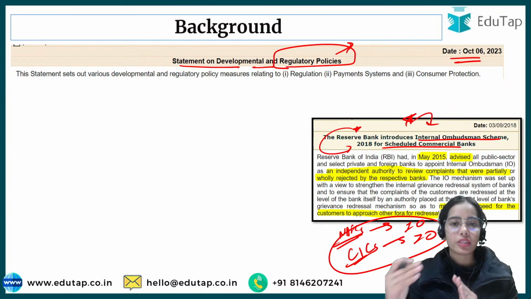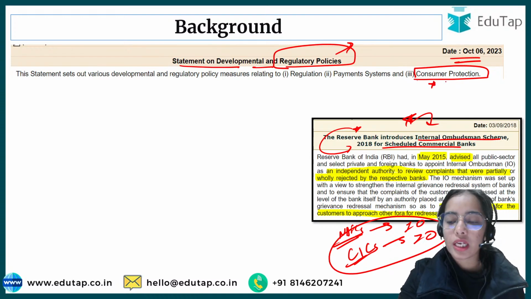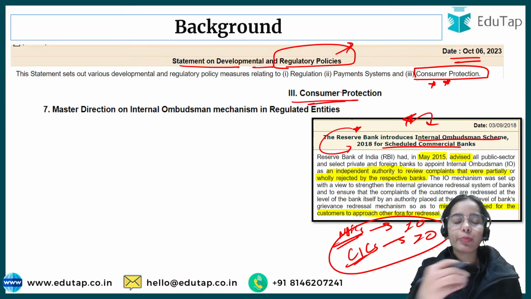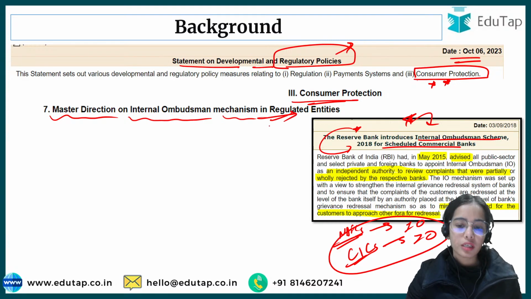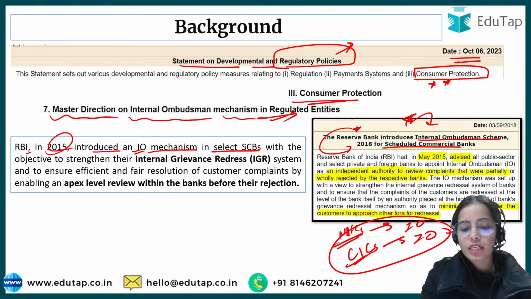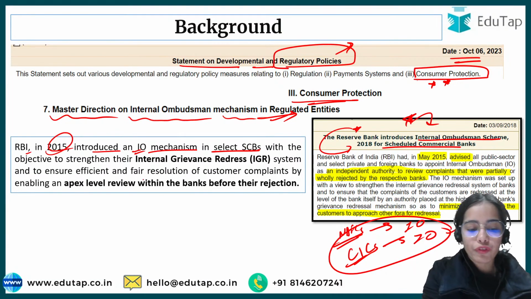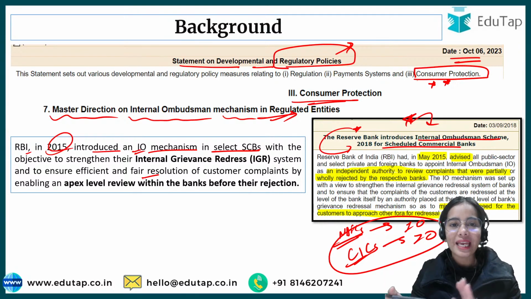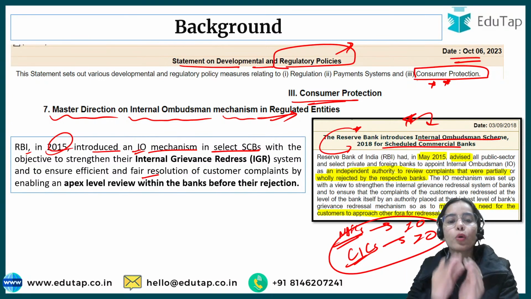this is the document that RBI releases with the monetary policy statement. In this document, the RBI has released the norms for consumer protection. Under this, the RBI promised that a master direction on the internal ombudsman mechanism will be released for the regulated entities. RBI introduced an internal ombudsman mechanism in select scheduled commercial banks with the objective to strengthen their internal grievance redressal system and to ensure fair and efficient resolution of customer complaints by enabling an apex level review through the internal ombudsman within the banks before they are finally rejected.